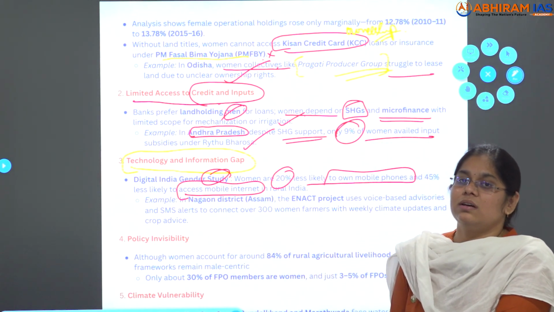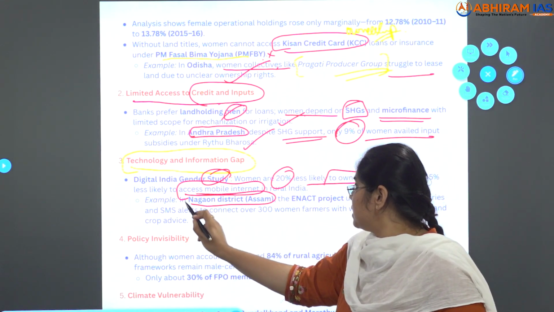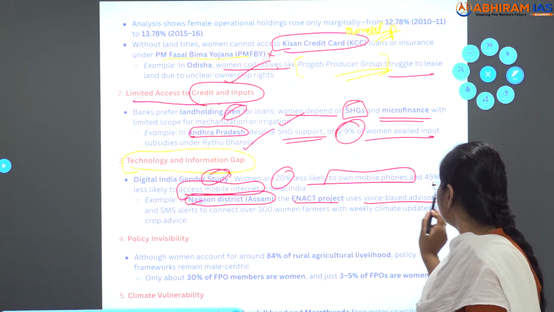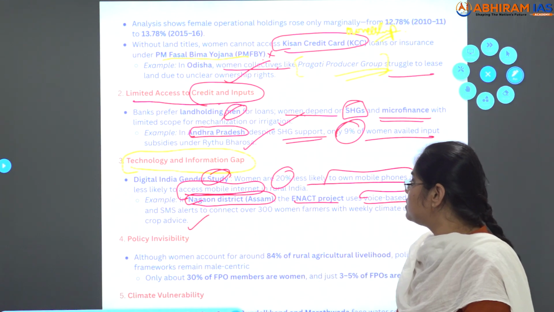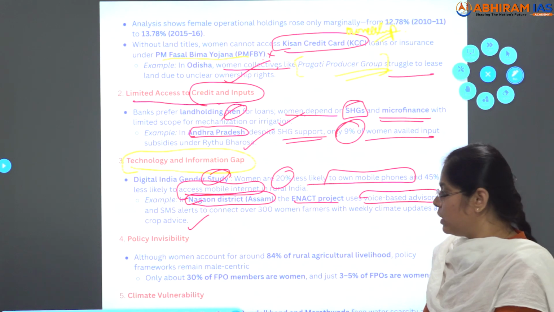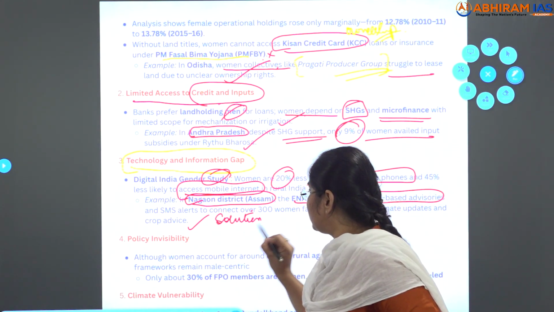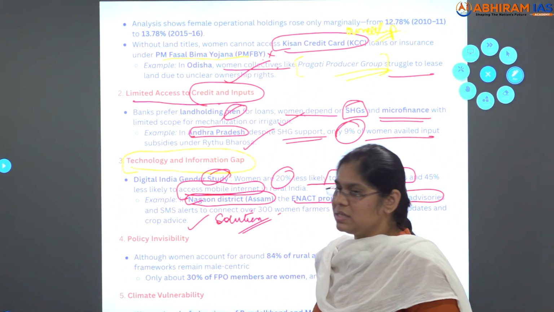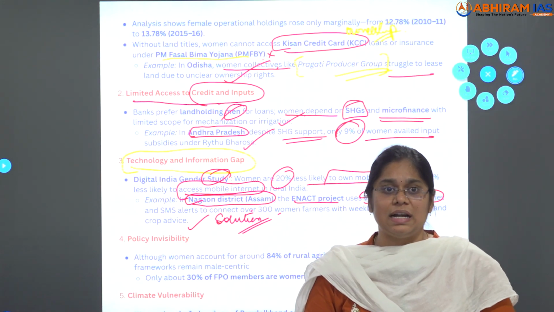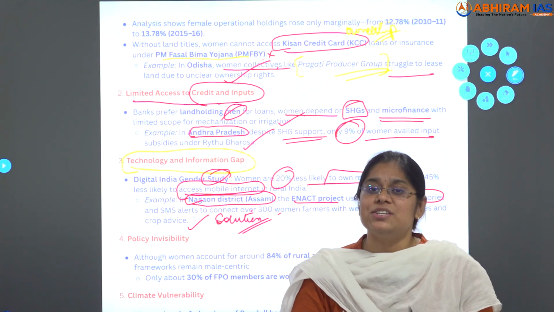And I have mentioned a beautiful example from the article itself. In Nagaon district in Assam, the ENACT project uses voice-based advisories and SMS alerts to connect over 300 women farmers with weekly climate updates and crop advice. This is the solution to this. ENACT scheme. And for policy invisibility, any government will make policies with respect to women, gender-based policies, but the implementation is invisible.